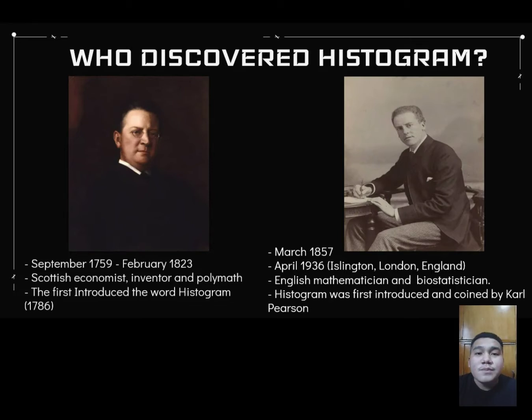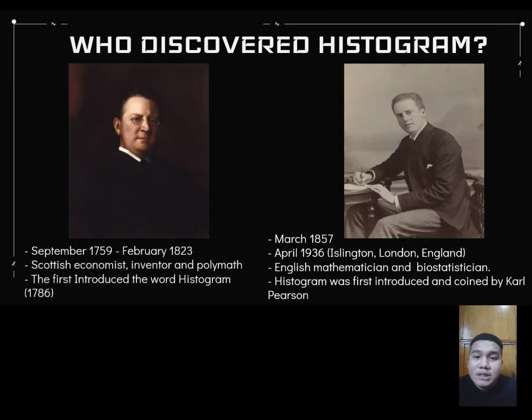He was born in 1857 and died in April 1936 in Islington, London, England. He is an English mathematician and biostatistician. He was the first to introduce and coin the histogram. The purpose why he invented the histogram is to roughly assess the probability distribution of a given variable by depicting the frequencies of observations occurring in certain ranges of values.